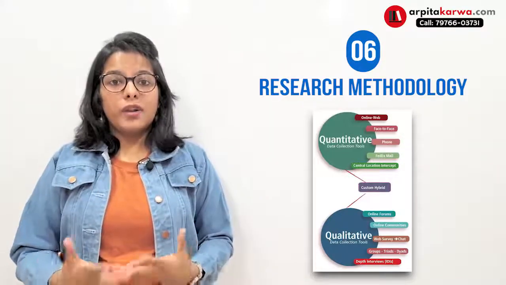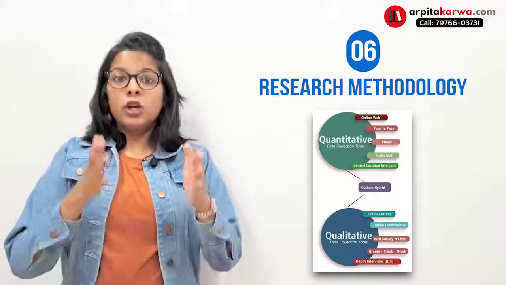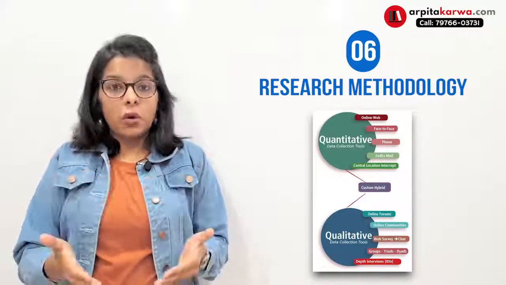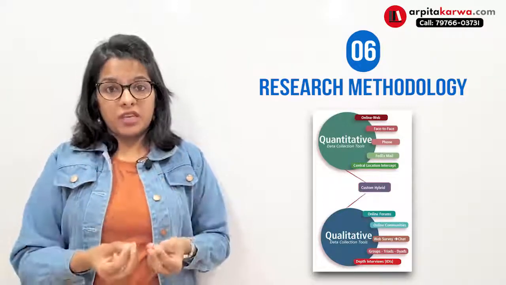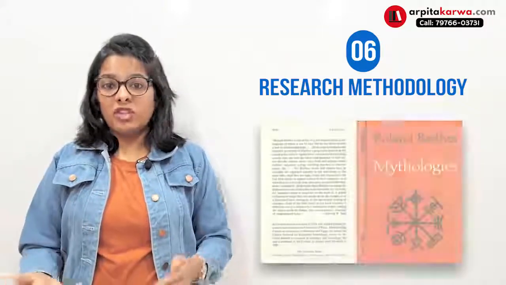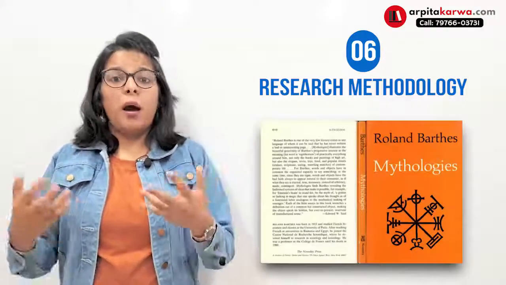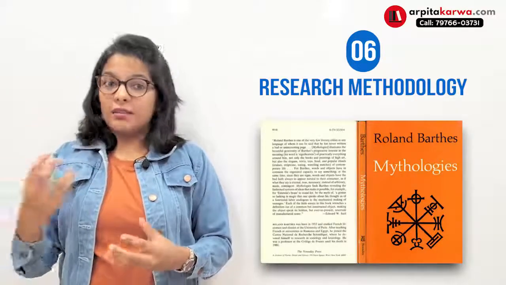In case of literature, you're going to mention different theories and theorists whose theories you would be using. If I'm doing research on mythology, I might use Roland Barthes' Mythologies, the work and the key ideas given in that work.